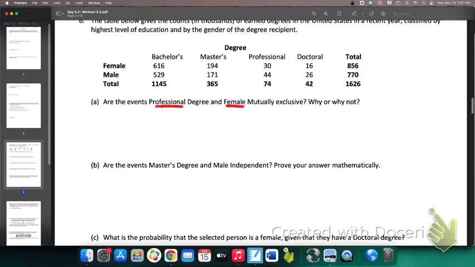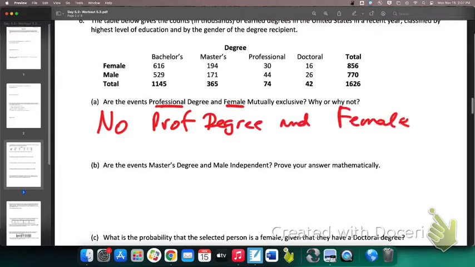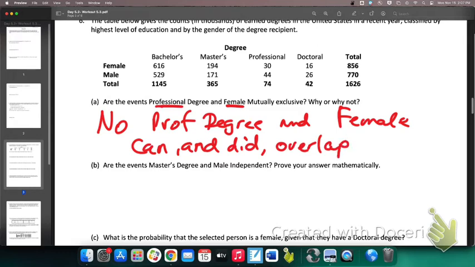What we're asking here is, can professional degree overlap with being a female? Can females have a professional degree? Yes. Yeah, in fact, 30,000, because these are all in thousands, 30,000 of them did. So are these mutually exclusive? No, not even a little. All right, so these are no, because professional degree and female can and did overlap. They happen at the same time.